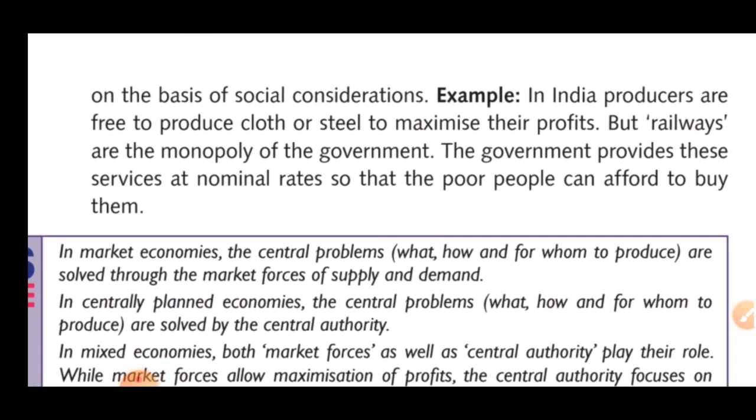For example, in India, producers are free to produce clothes or steel to maximize their profits, but the railway is a monopoly of the government. Fine. Here in India, we are having freedom as well, we are having some limitations as well, and some things are being looked after by the government.